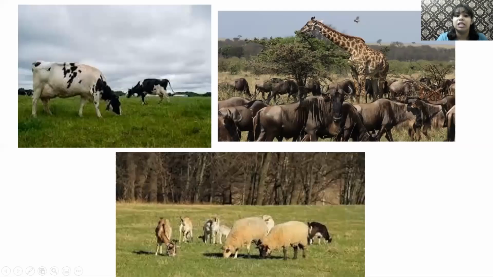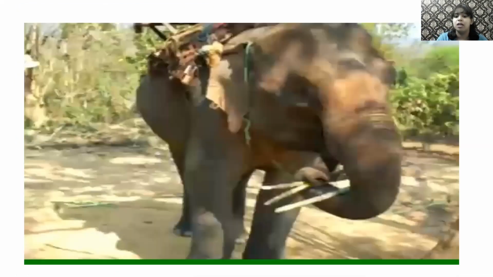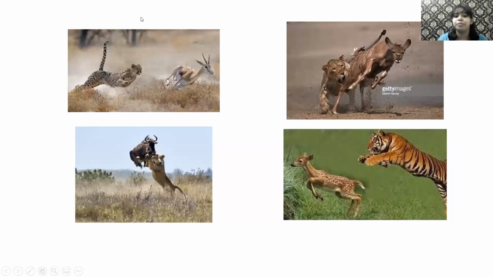Okay, so let's see the picture. See, cows eat grass. Even giraffes happen to eat grass, and sheep and almost all the other domestic animals and a few wild animals also eat grass or plants. But coming to the leopard or the tiger or the lion, they all prey on other animals. So they all depend on other animals in order to eat, to live, and to grow.